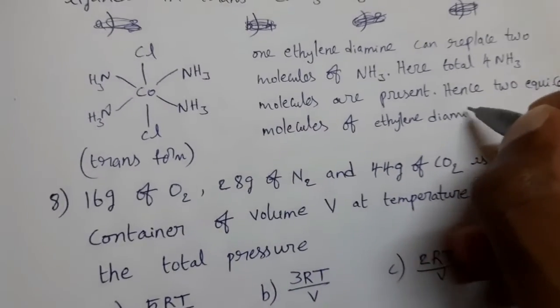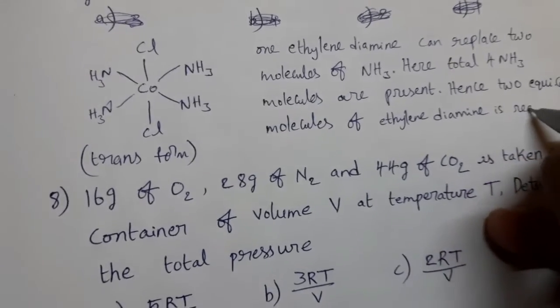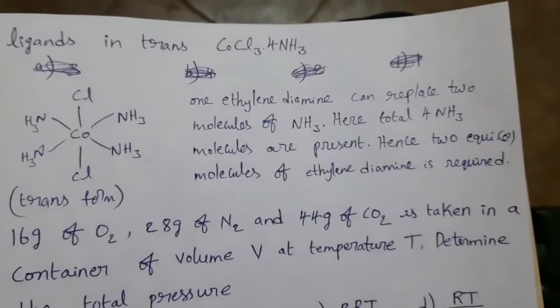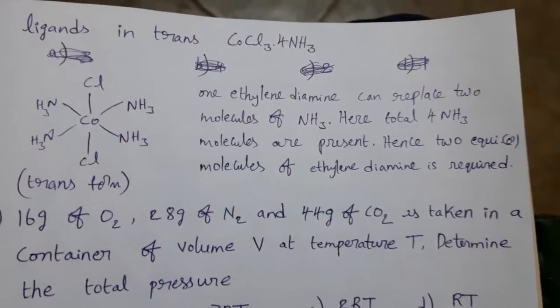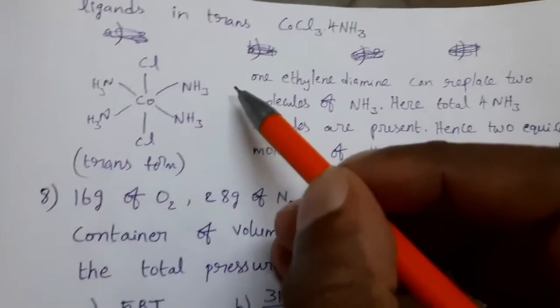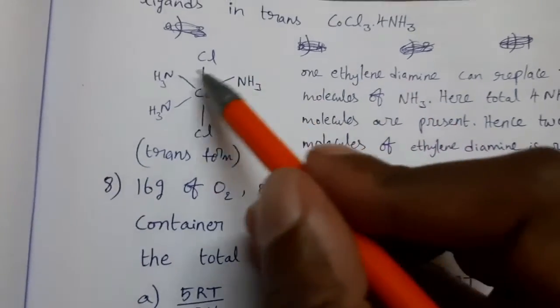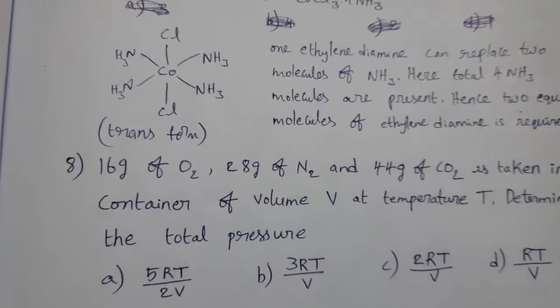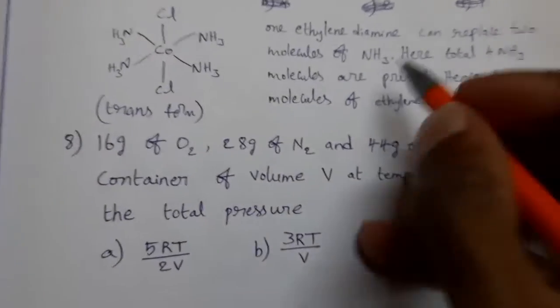Two equivalents of ethylene diamine is required. Because ethylene diamine is a bidentate ligand, one molecule can replace two ammonia. Here total 4 NH3 are there. That's why two equivalents of ethylene diamine is required. Answer 2.